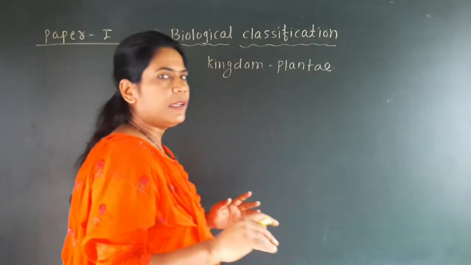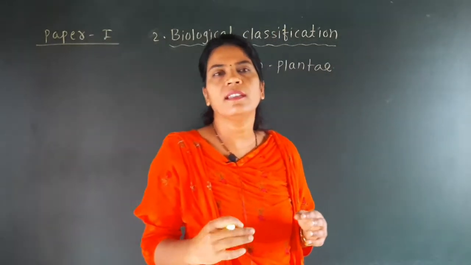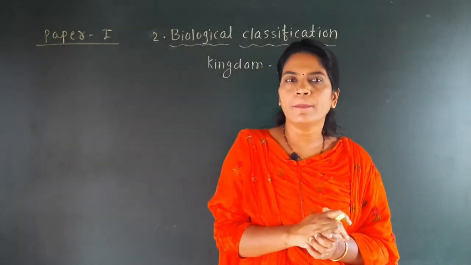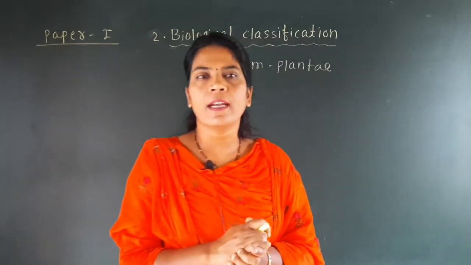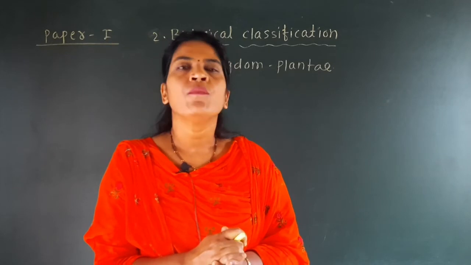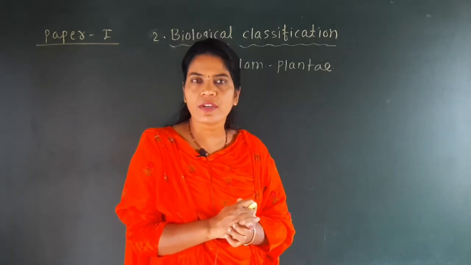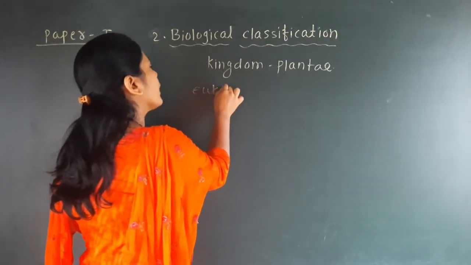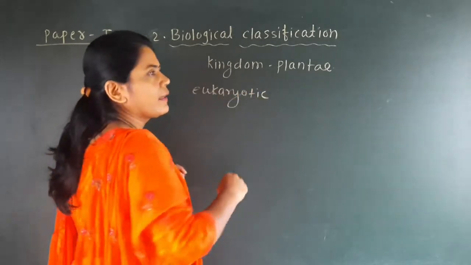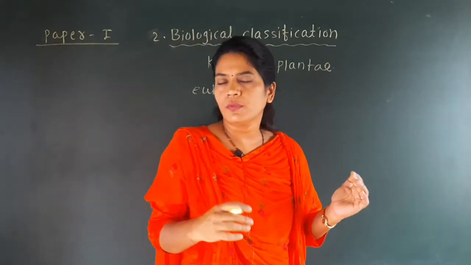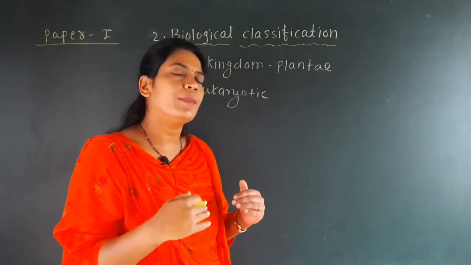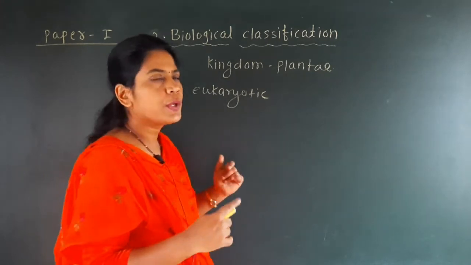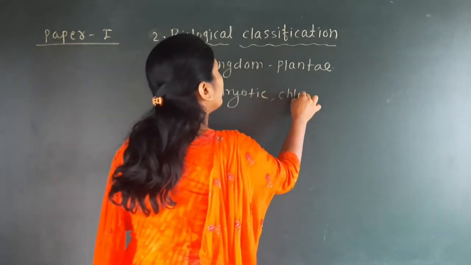This kingdom Plantae we will discuss in detail in the next chapter, whose name is kingdom Plantae. But some important points we will discuss in this topic. We have studied that these are eukaryotic, because only Monera are prokaryotic. From Protista to Animalia, all kingdoms are eukaryotic. So it is eukaryotic, and it is a chlorophyll bearing organism.